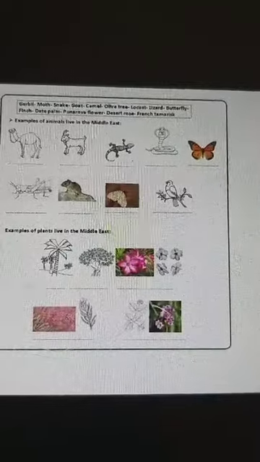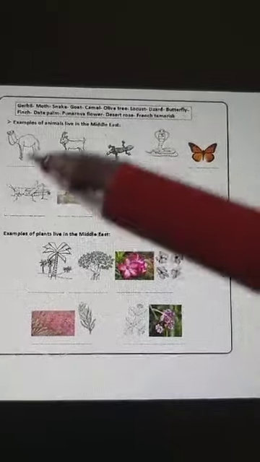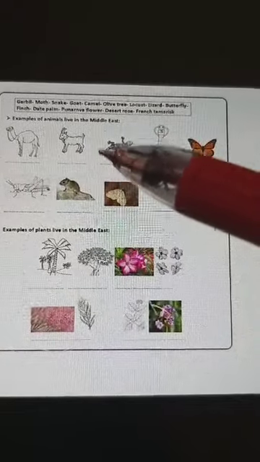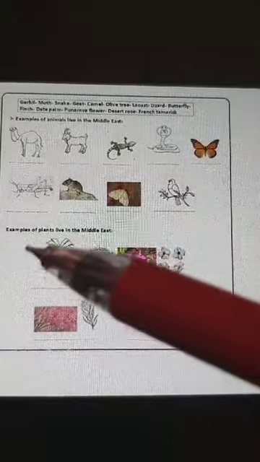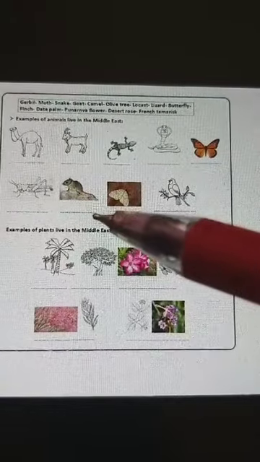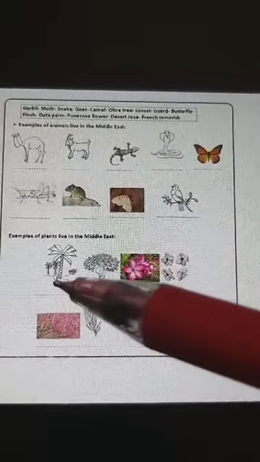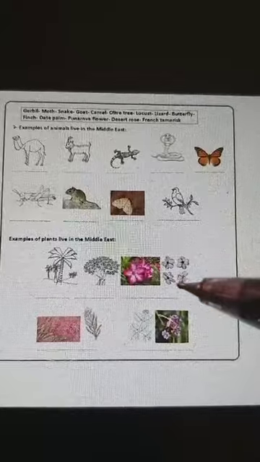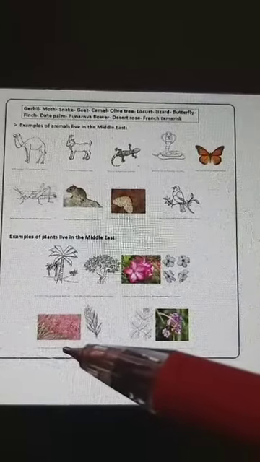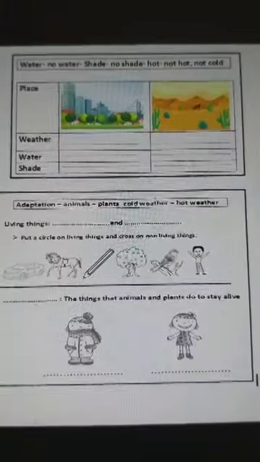Examples of animals and plants found in the Middle East: camel, goat, lizard, snake, butterfly, locust, gerbil, moth, finch, date palm tree, olive tree, desert rose, French tamarisk, and Panarnava flower.